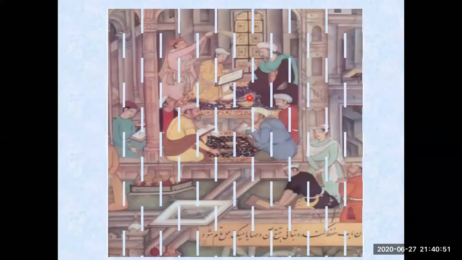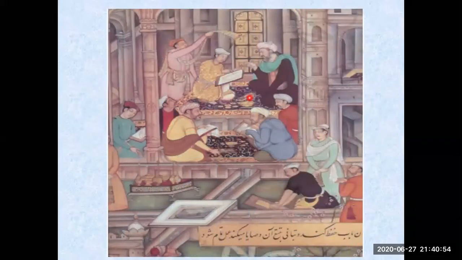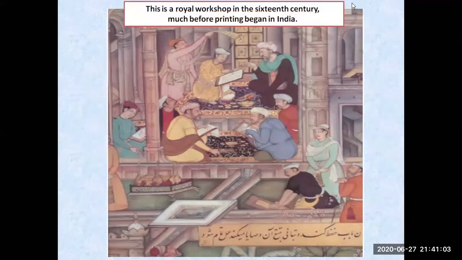Now let us see this image. Just watch it very carefully and have a careful view of what the people are doing over there. You can see what the people are involved in, what they are really doing there. This is a royal workshop in the 16th century, much before printing began in India. That is well before the 16th century, when printing had not been developed in India at that time. So what are these people doing? You can see over here.